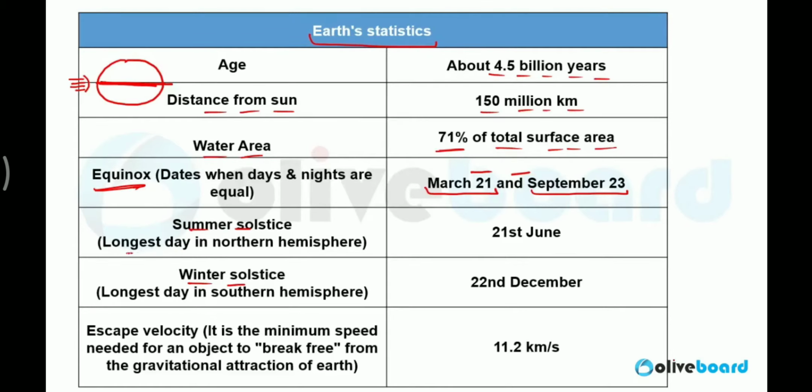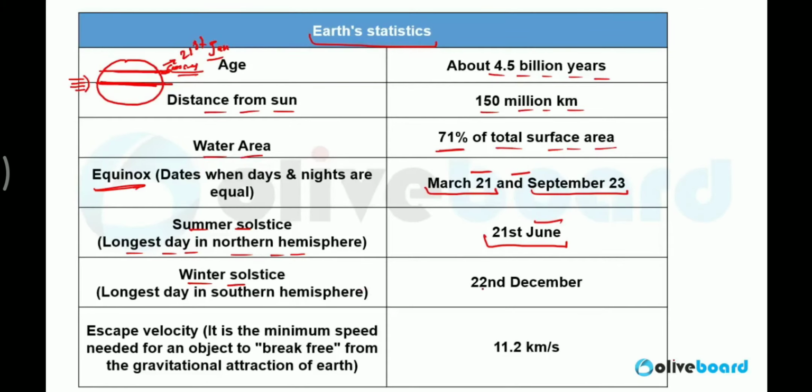Summer solstice is the longest day in the northern hemisphere. It is on 21st of June. What it means? 23.5 degree north. It is Tropic of Cancer, right? So on 21st of June, sun is perpendicular to the Tropic of Cancer. That is why it is the longest day in northern hemisphere, and the same day is the shortest day in southern hemisphere.